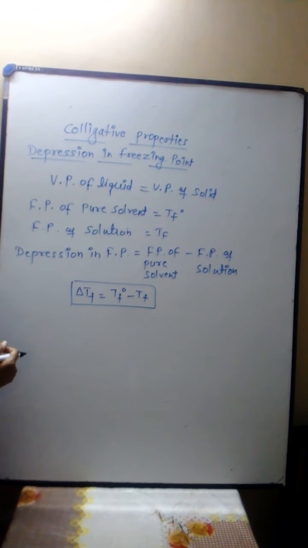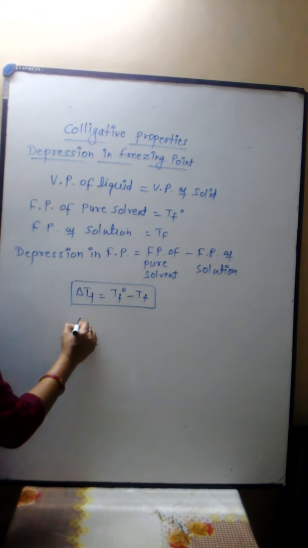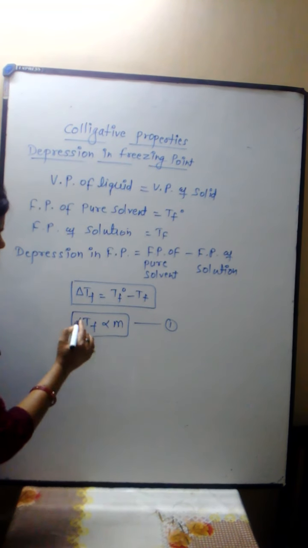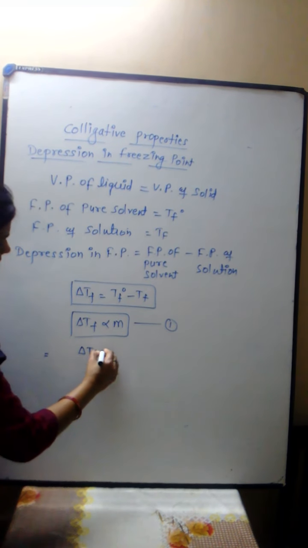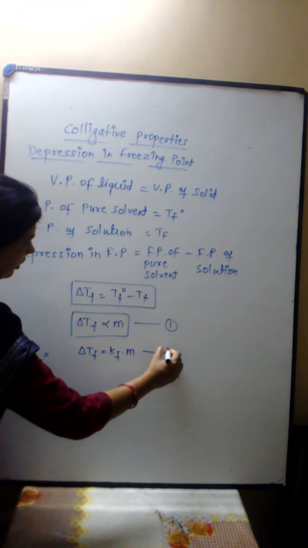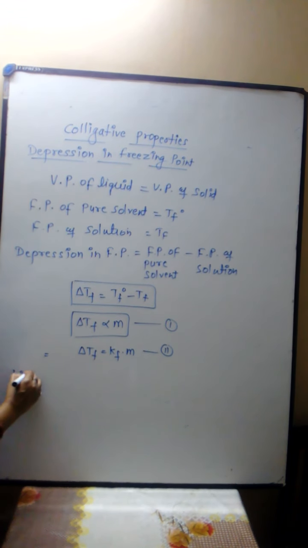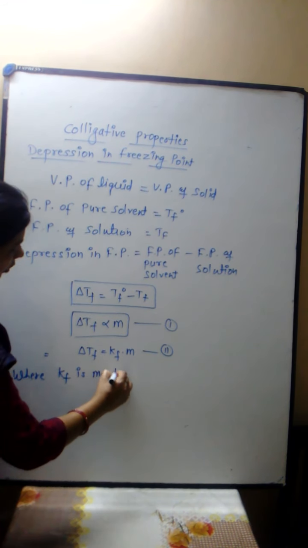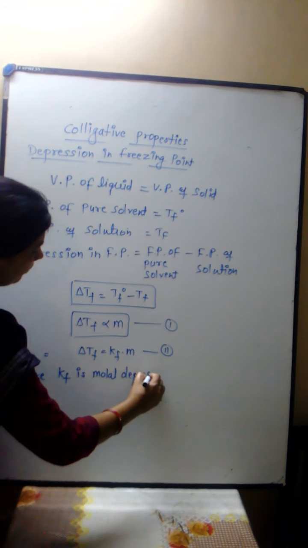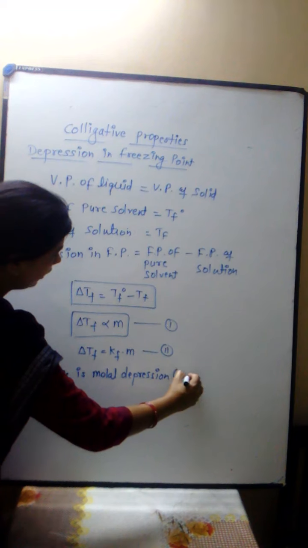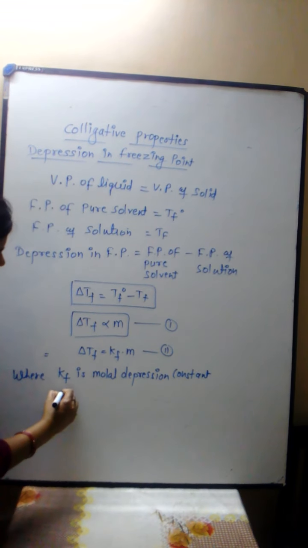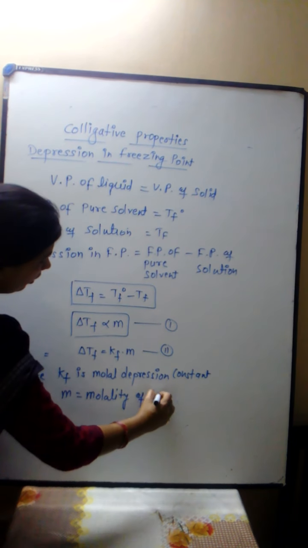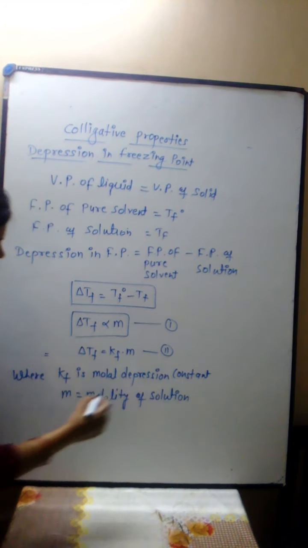Experimentally it was observed that the depression in freezing point is directly proportional to the molality of the solution, or delta Tf equals Kf m. It is equation 1, where Kf is the molal depression constant and m is the molality of the solution.